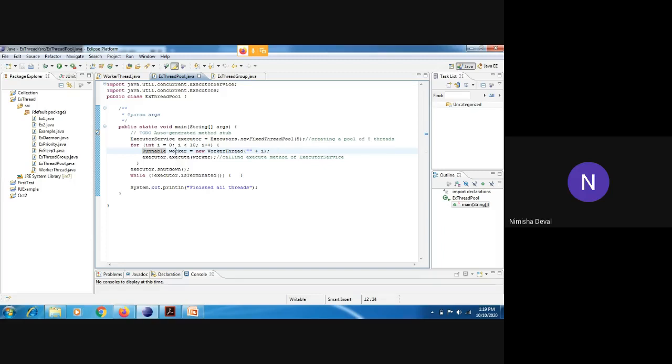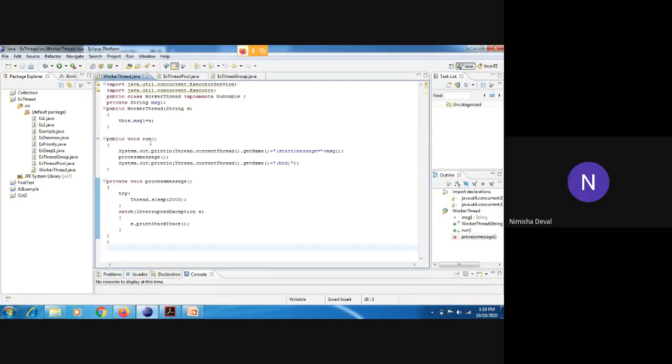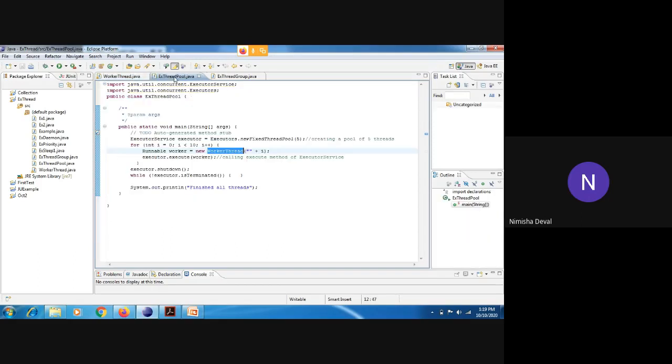We are creating its object as a worker, and we are passing our name of the worker thread, that is this program name. If you have given another name, you can pass that name here. And whatever value we are generating from this loop, we are writing over here. And then see here, the executor service object dot execute worker.